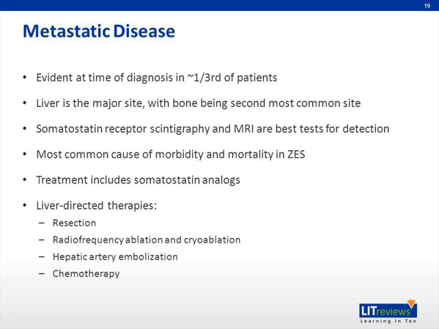Liver metastases derive most of their blood supply from the hepatic artery, whereas healthy hepatocytes derive about 70% of their blood supply from the portal vein. This provides the rationale for therapeutic embolization of the hepatic artery with the goal of inducing necrosis of the metastases with minimal damage to normal liver parenchyma. Response rates as measured by decrease in hormonal secretion or by radiographic regression are generally over 50%.